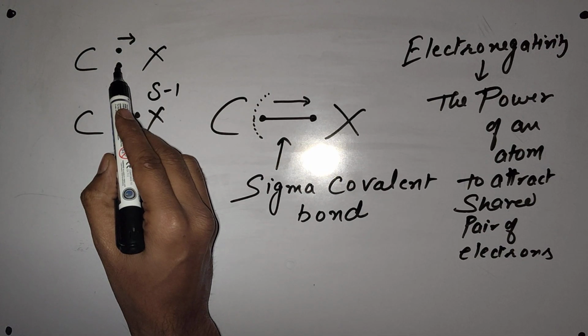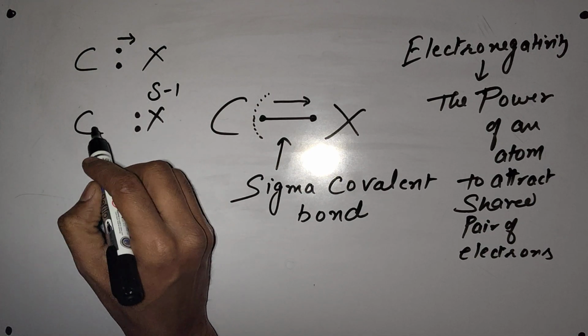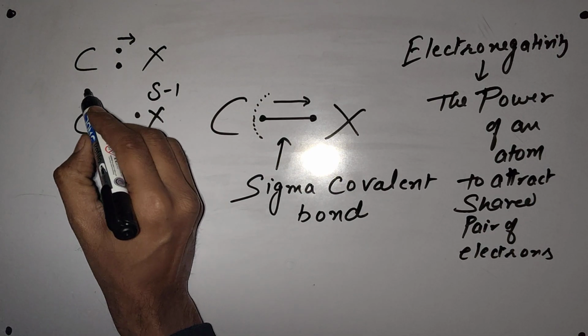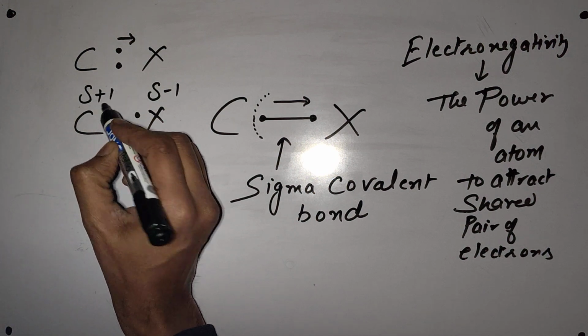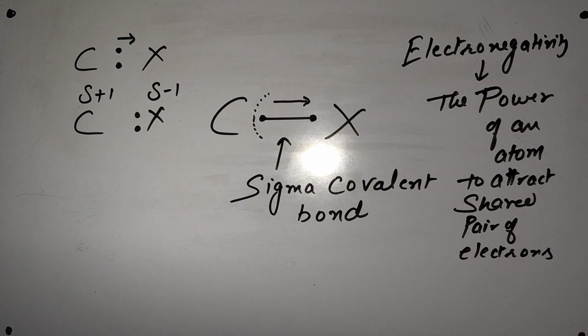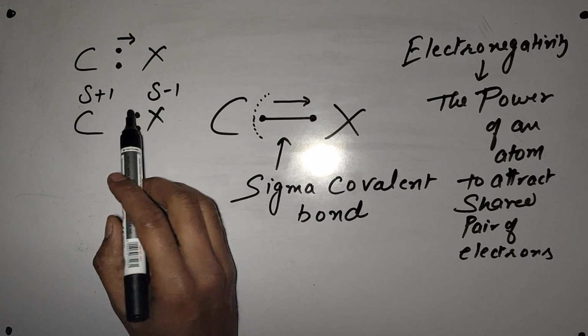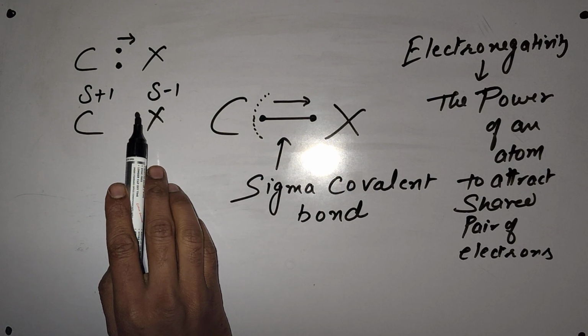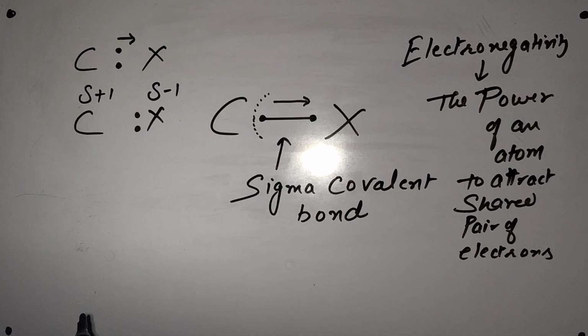Because carbon is losing its electron toward X, the same amount but opposite charge will develop on carbon, meaning partial plus. This partial word represents a little bit of distribution of electron, not a complete transfer, just a little transfer of electron due to the electronegativity difference.